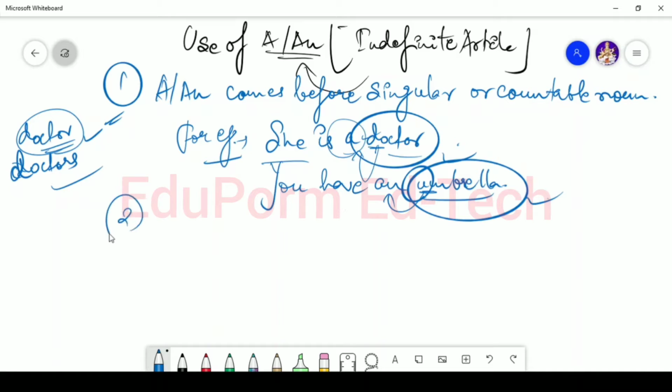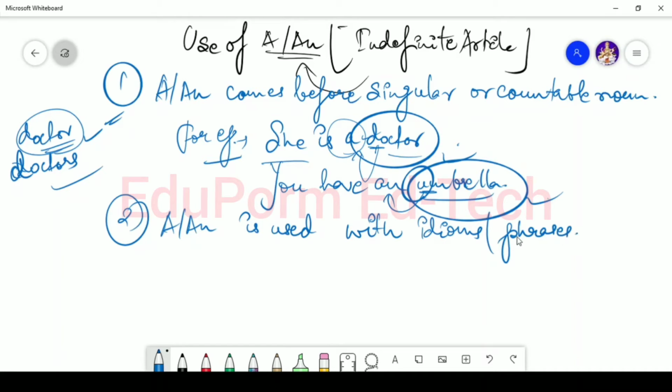Now let's go for the second use. A or an is used with idioms or phrases. I will make one lecture about idioms and phrases also, the difference between idioms and phrases, which will make your concept more clear. But right now we're going to talk about the use. A or an is used with idioms or phrases, like when you say tit for tat, or rot in hell, or I'm in a fix, or a red rag to a bull. If you're using idioms or phrases, in that case a or an is used.